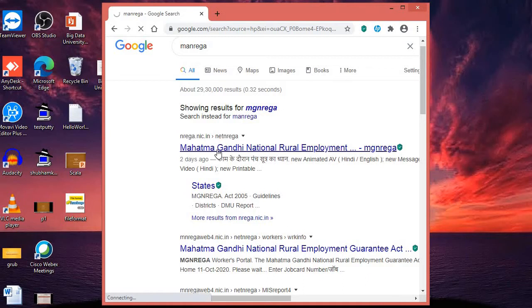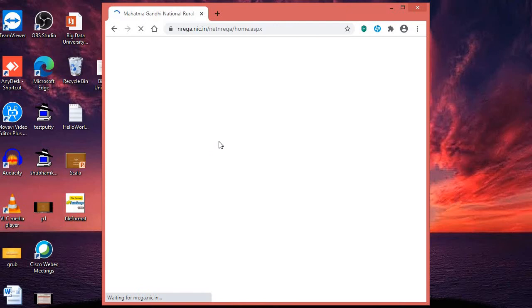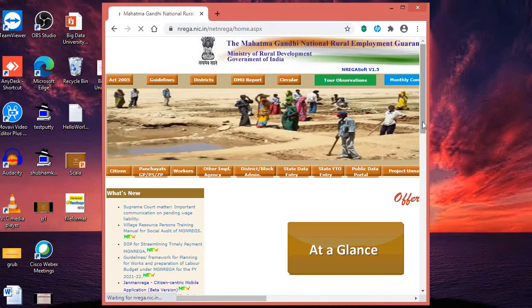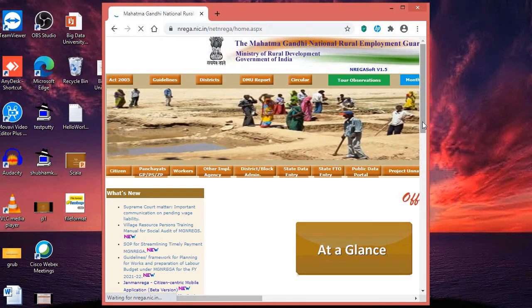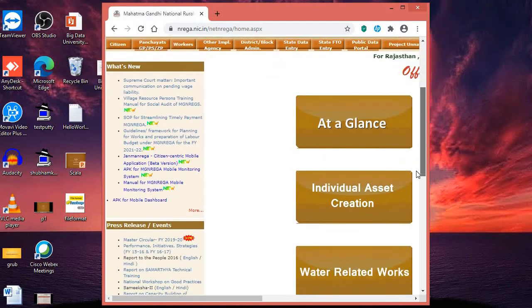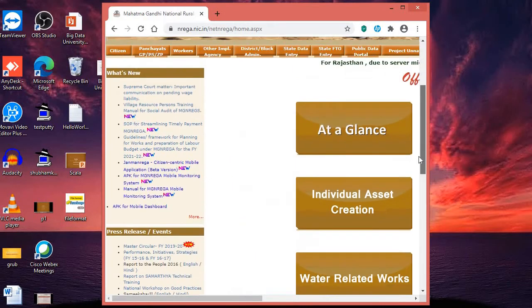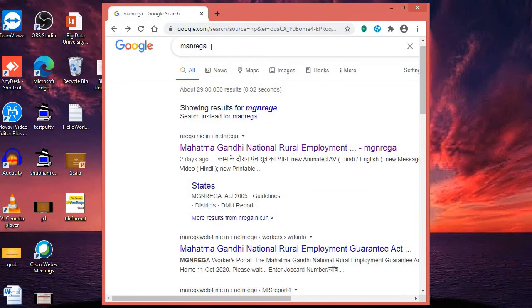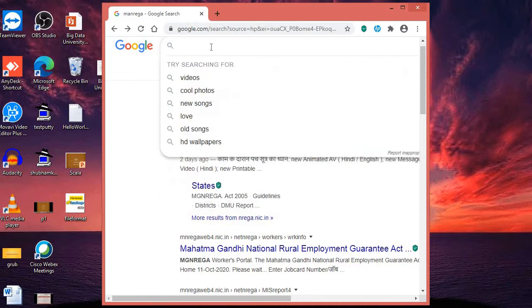So here I open this. It's a government website developed by NIC, National Informatics Centre, that is the full form of NIC. Here all the things are shown that the government does, like village resource person training. Here it also shows an SOP for ensuring timely payment in Manrega. So what I want to tell you is that anything which the government releases, you can go to directly through the website.